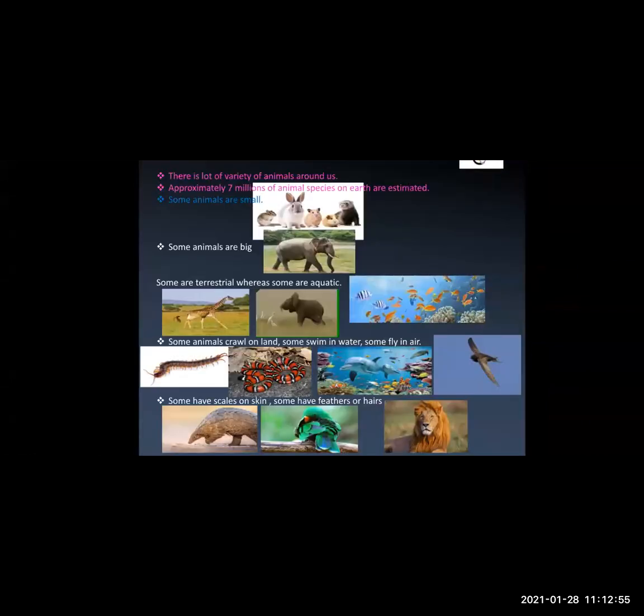But what about animals? Just now we discussed plants. But what about animals? If you see around us, there is a lot of variety of animals around us, isn't it? Now, when we talk about animals, you know the diverse nature of animals found around us in our surroundings.